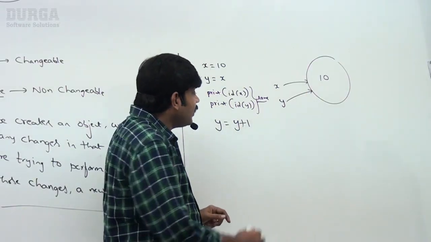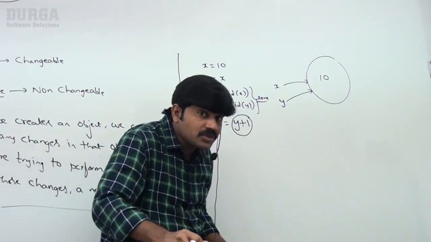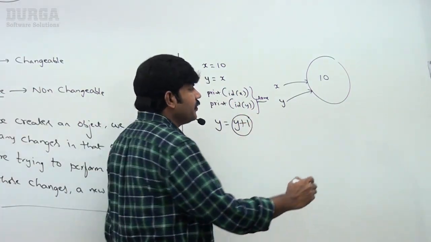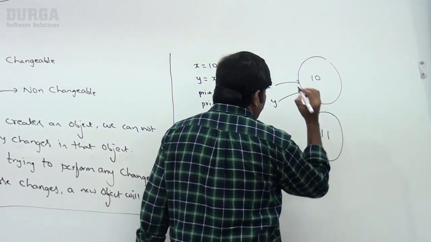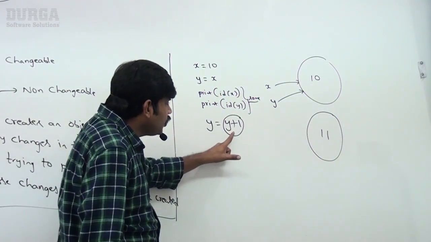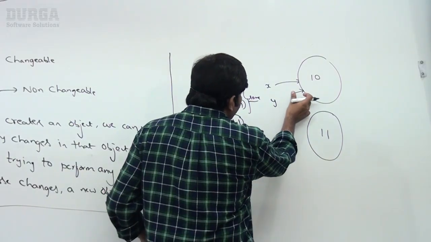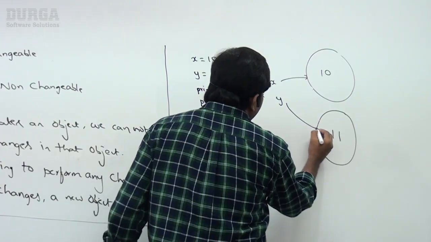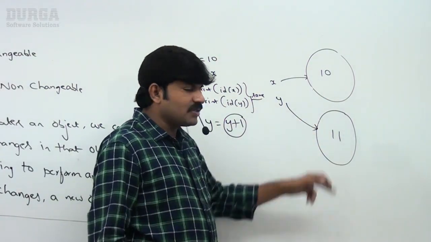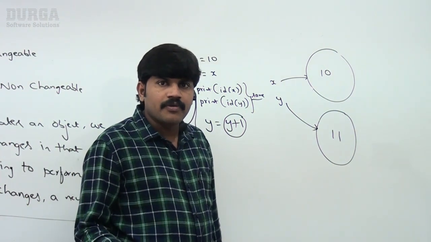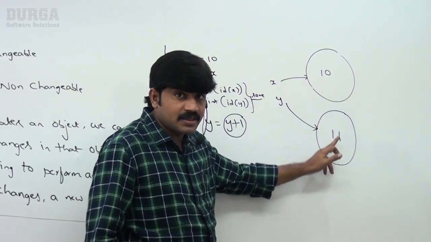If you try to perform any change, a new object will be created compulsorily, and no change happens in the existing object. A new object got created, and this new object is referred to by y. That's why from now onwards y is pointing to this object. Can you please confirm how many objects there are in total? 2 objects, the first object and the second object.